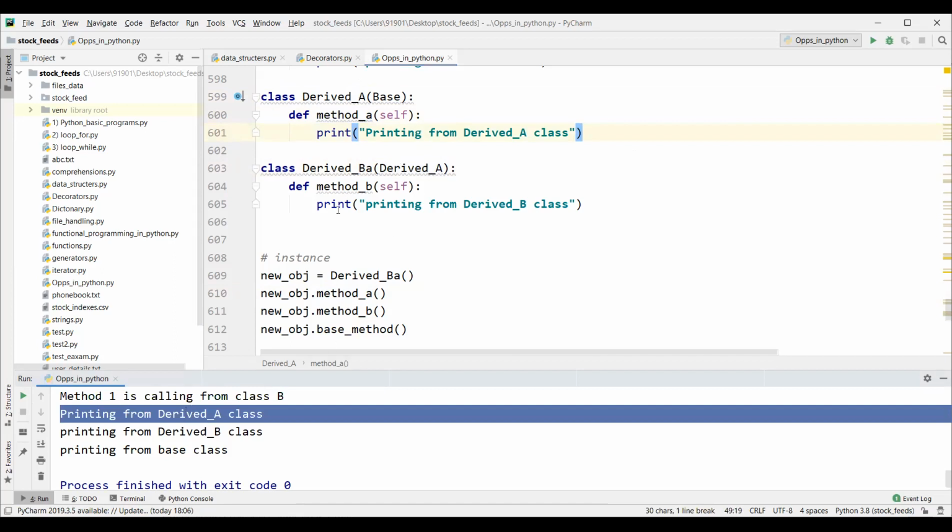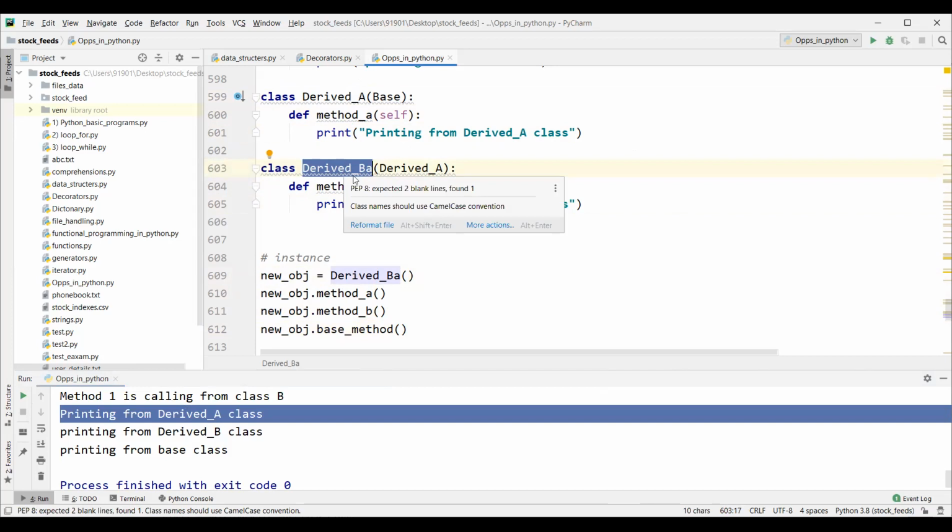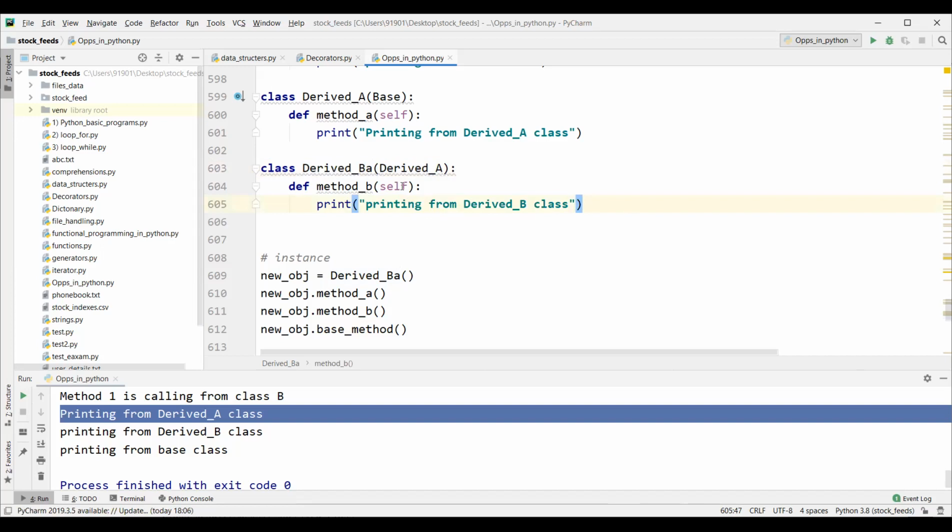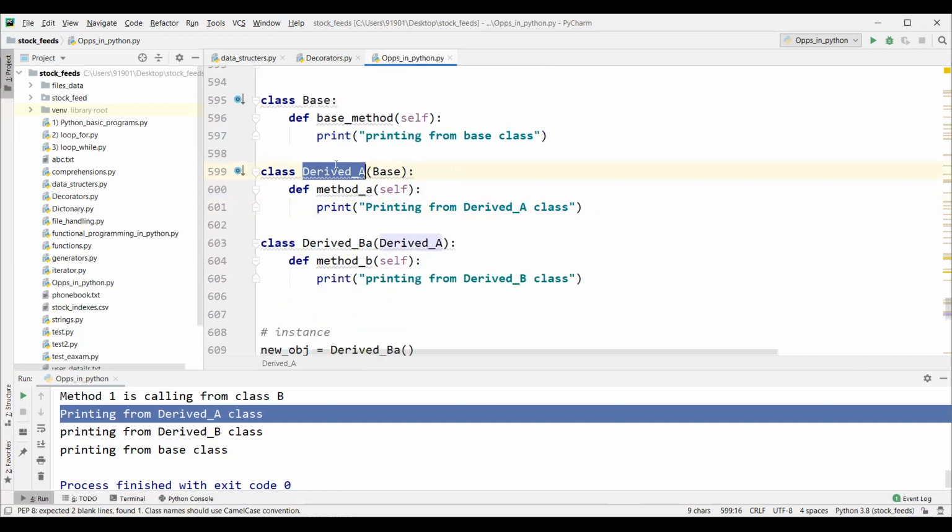Next, when I call method B, it will first look inside this class. Here we have method B. This particular print statement is executed, completed. After that, base method. When I call base method, first it will look inside this class. Do you have any method with the name base method? No, not there. It will look into the parent class.